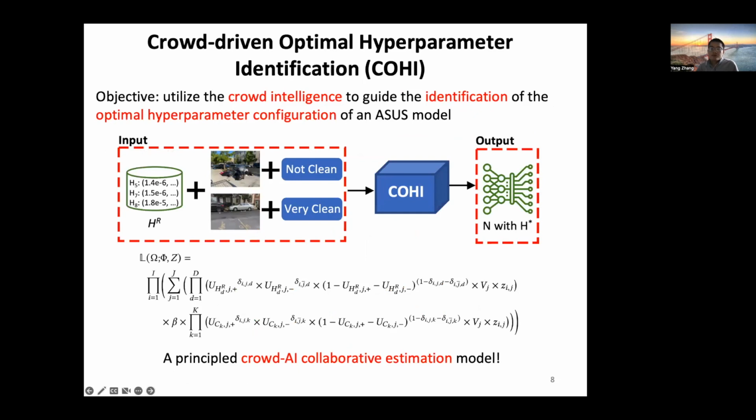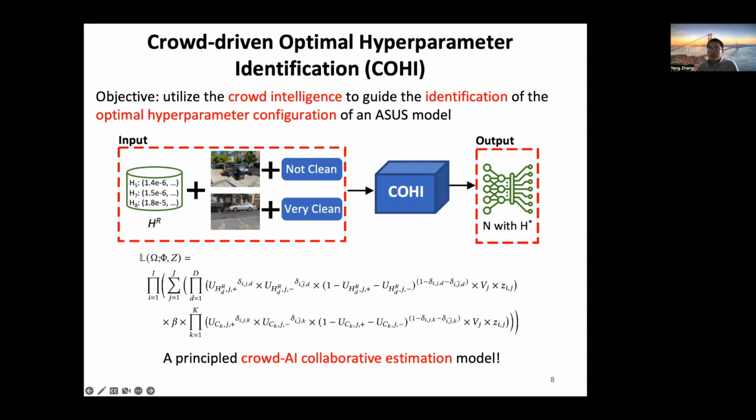Then in the second module, we developed a novel crowd-driven hyperparameter optimization model to effectively leverage imperfect crowd intelligence to identify the optimal hyperparameter configuration from the crowd-manageable hyperparameter search space generated by the previous module.